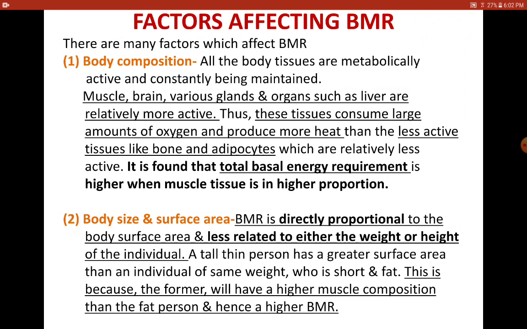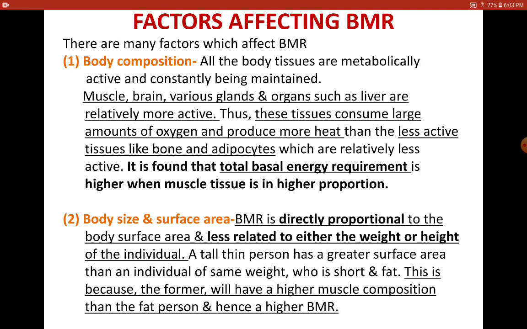to perform their activities. So it is found that total basal energy requirement is always higher when muscle tissues are higher in proportion. What does it mean? A person with more muscles will have a higher BMR. This is the correlation, because muscles, it could be even the heart muscles or cardiac muscles, the skeletal muscles, help in any physical activities, and even liver.